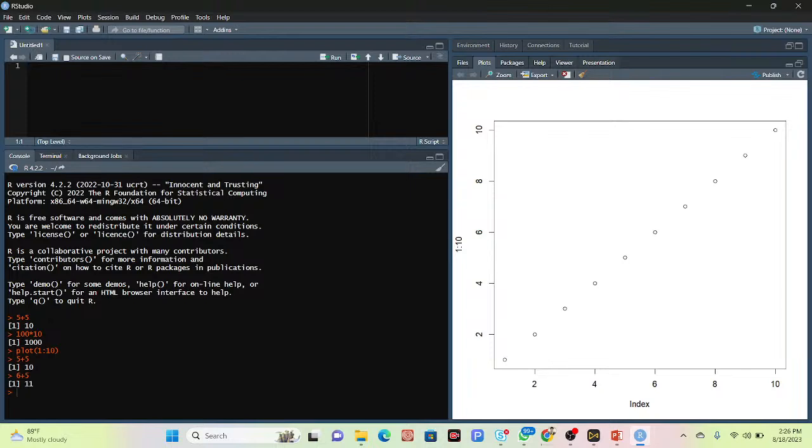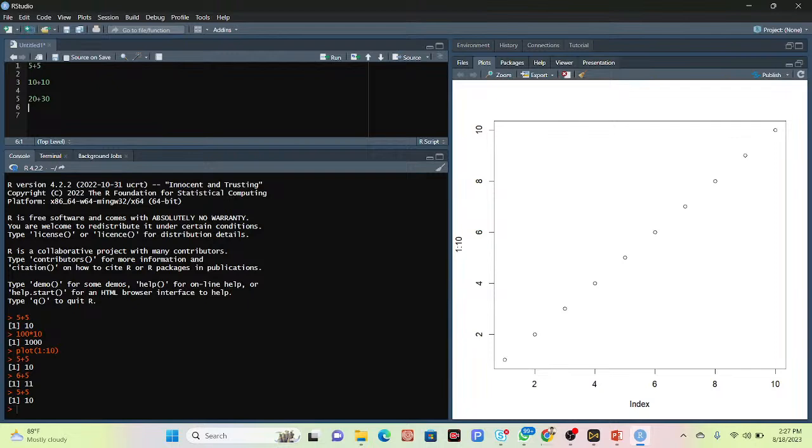But when I write the code in here, it does not interpret one by one. Suppose 5 plus 5, it's not interpreted. You can see I did not get the result. But when I put 5 plus 5 in the console and click on here, I can get the result 10. But this time when I write 5 plus 5 here, I did not get anything. Suppose I write 10 plus 10, it did not get anything. Suppose 20 plus 30. Okay, so you can see I did not get anything.